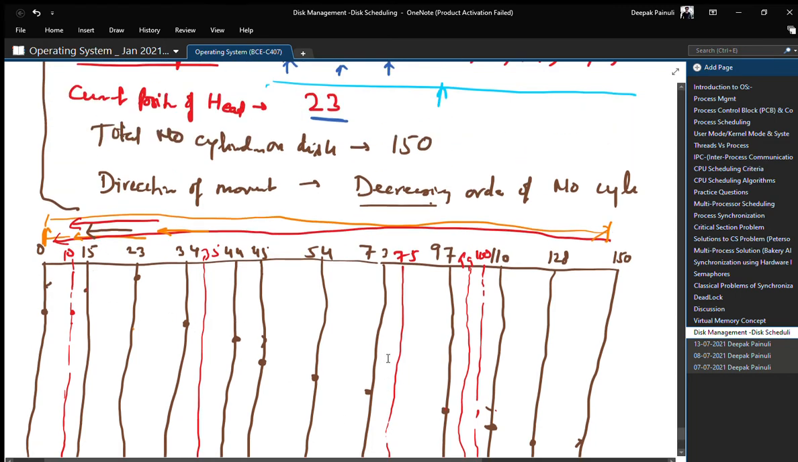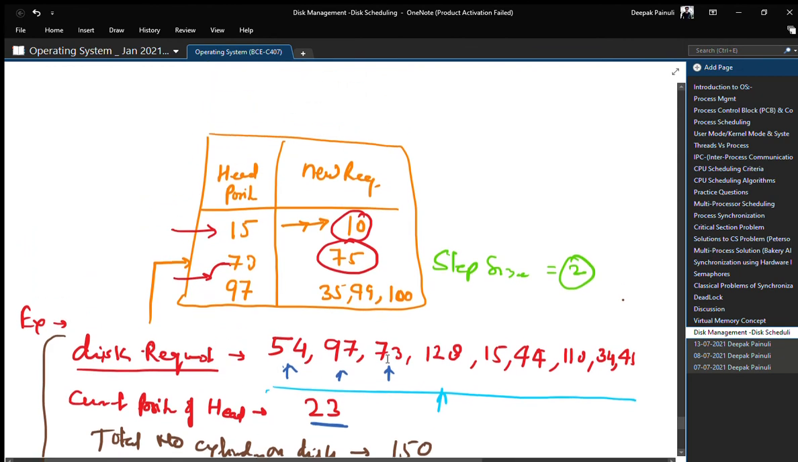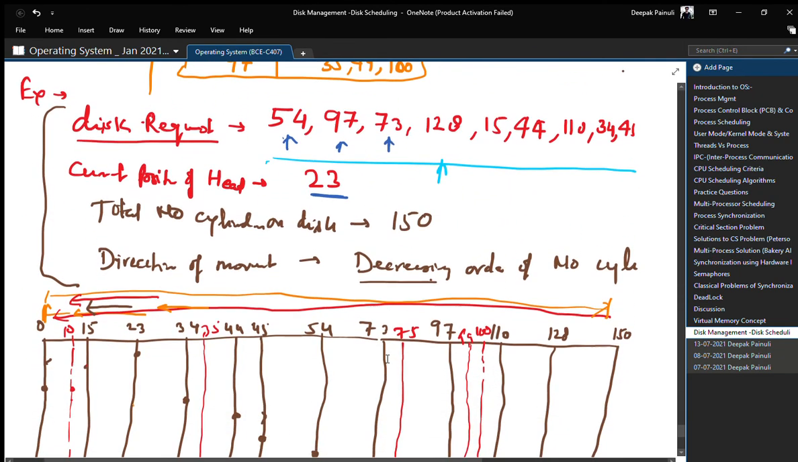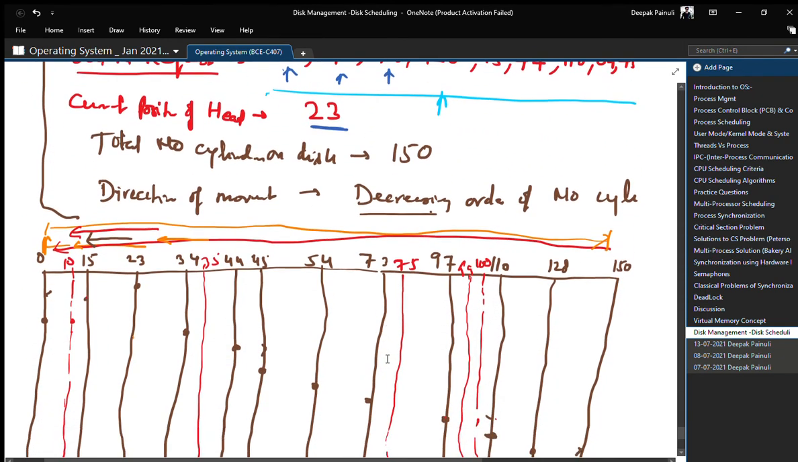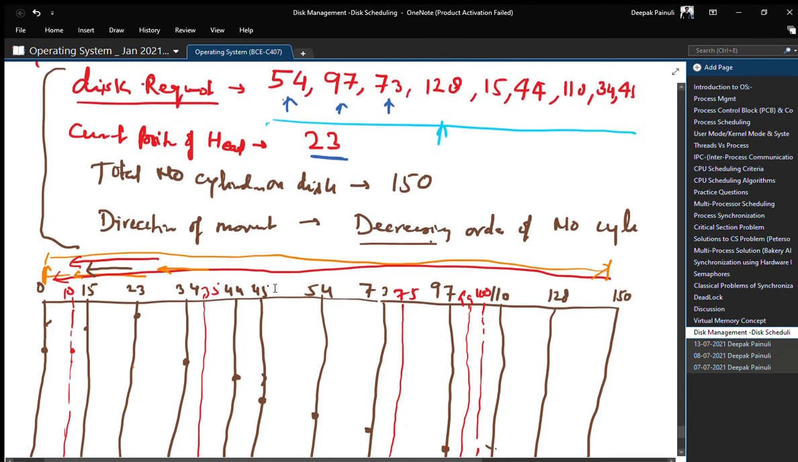So now we start our algorithm according to n step scan, right? What is happening here? We are moving because initially head is at 23. We will move 23 to 15. This is step number 1.